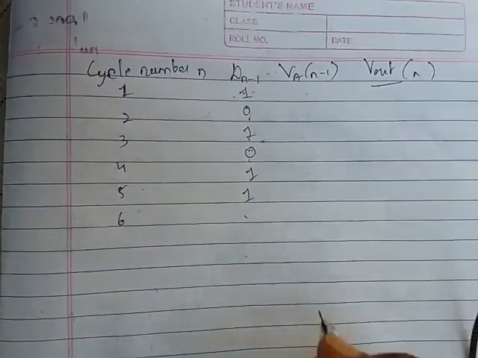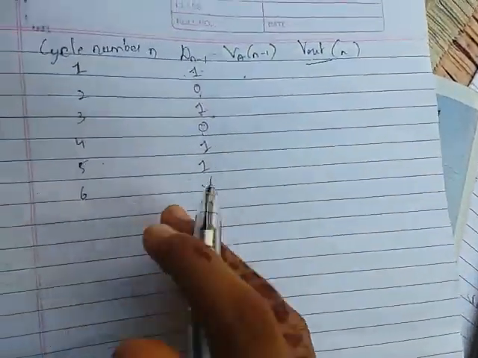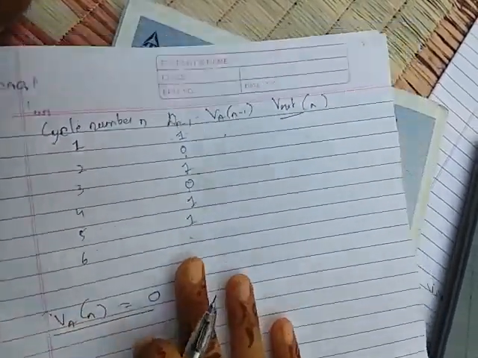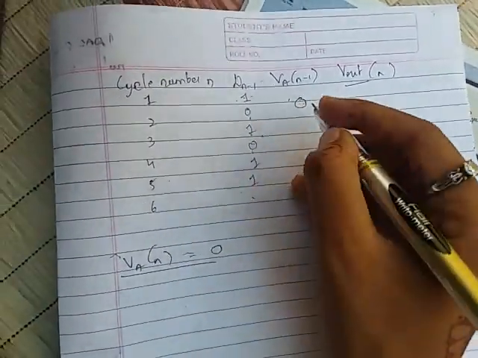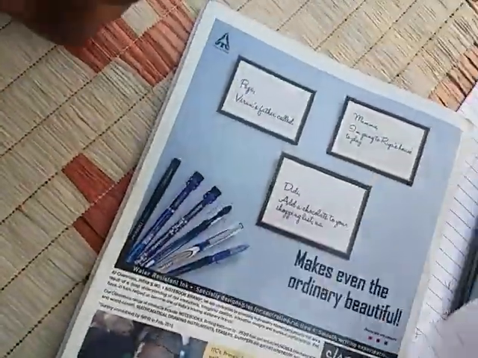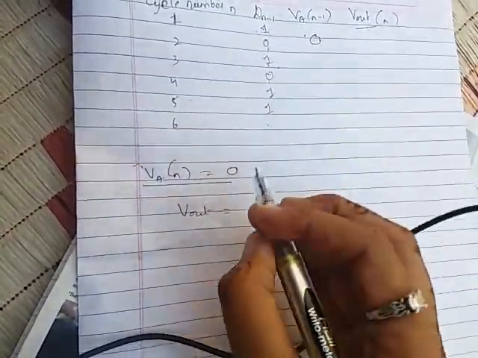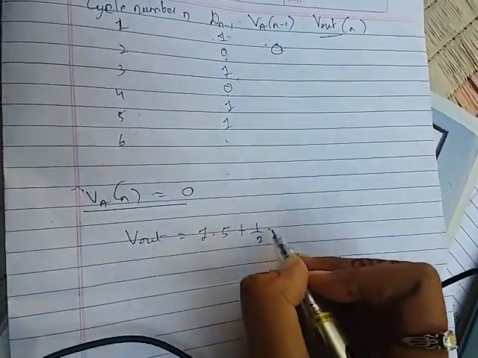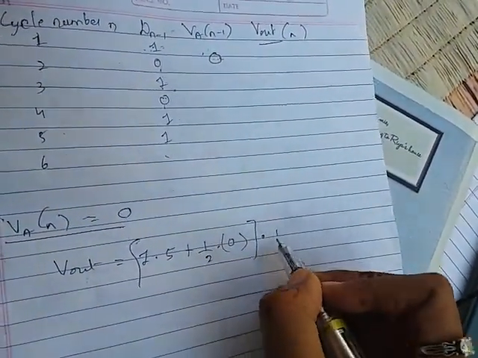The initial value for this sample and whole circuit is always Va of n equal to 0. Okay, initial condition, so for the first cycle it is 0. Then next we go on calculating. For 0, how to calculate the voltage now? V out is equal to the d value, here 1, into the reference voltage 5, plus half into the Va of the initial value, which is 0. So it is 0 into whole, multiplied by 1 by 2.